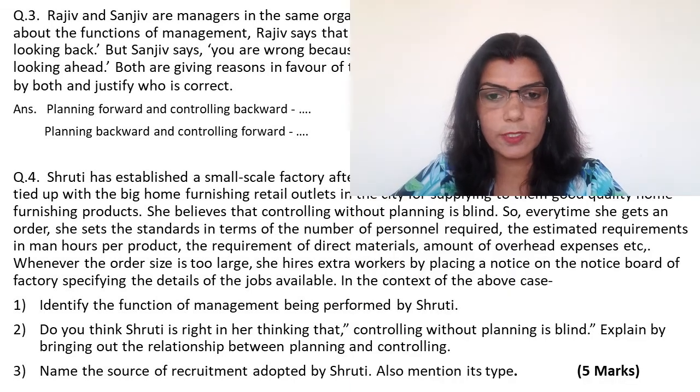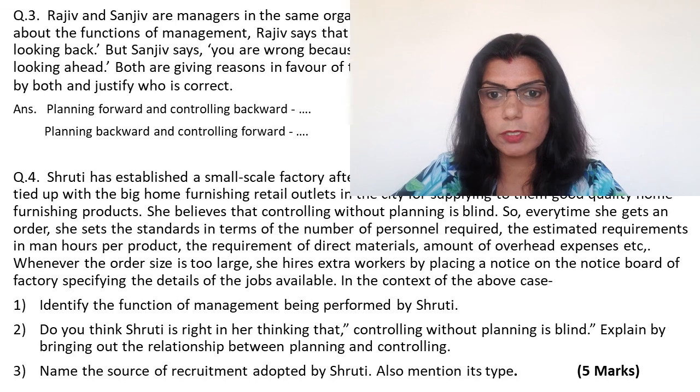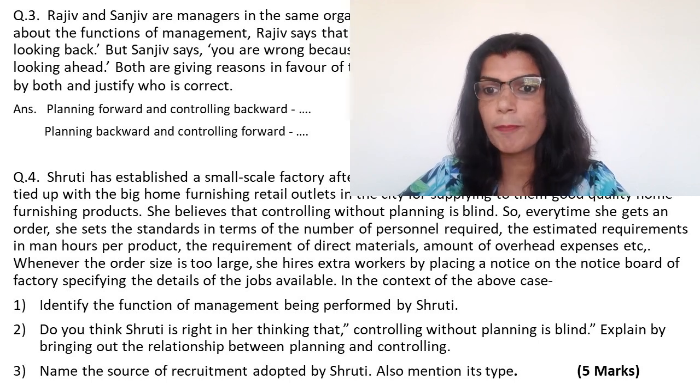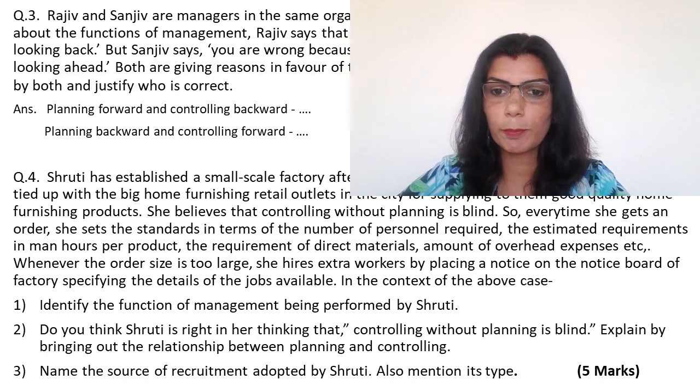Now our next question says: Shruti has established a small-scale factory after completing a course in textile designing. She has tied up with the big home furnishing retail outlets in the city for supplying to them good quality home furnishing products. She believes that controlling without planning is blind.